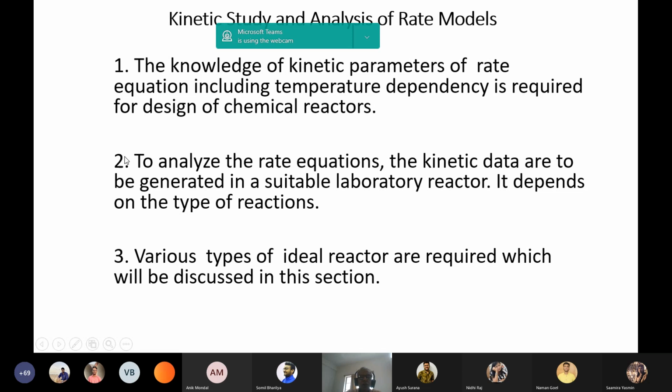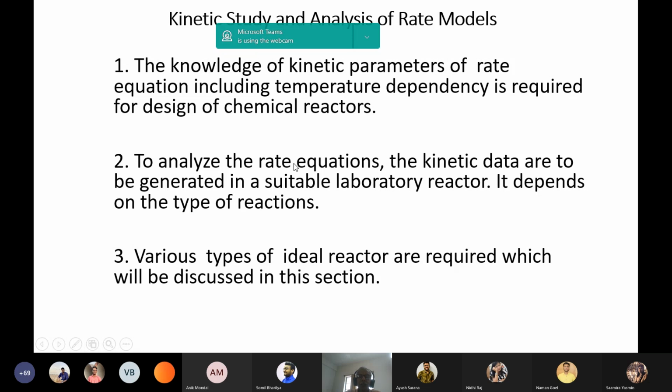Now, second point, to find the rate kinetics, we have to generate laboratory data, that is, the variation of the dependent variable in terms of the independent variables. Using this laboratory data, we can find out the rate equation.